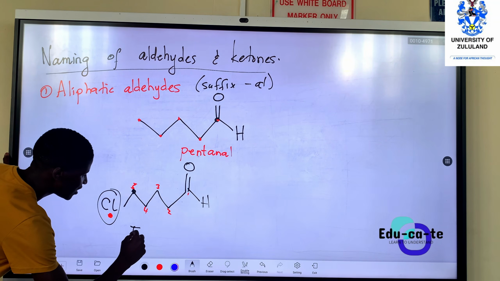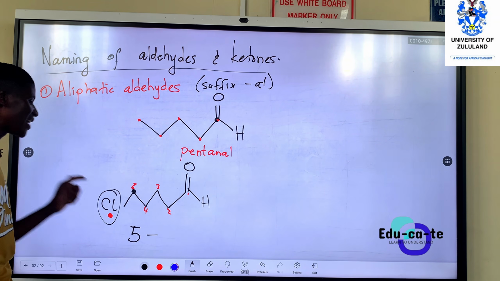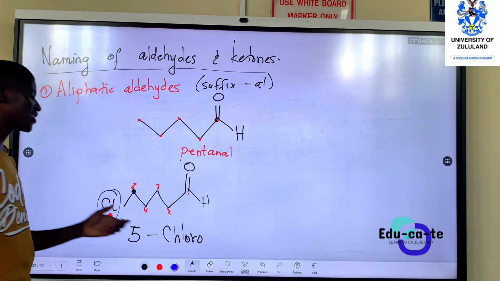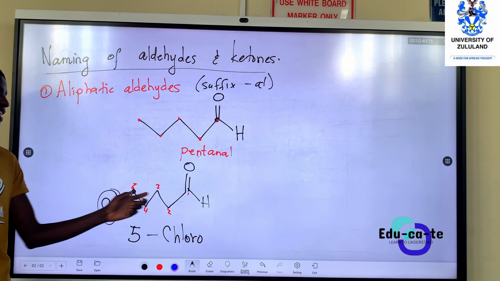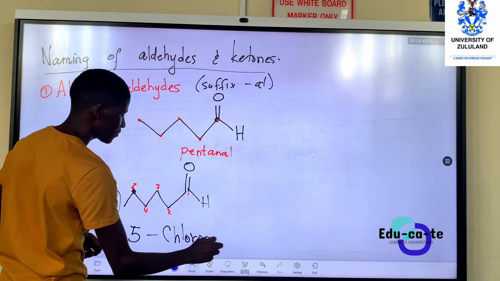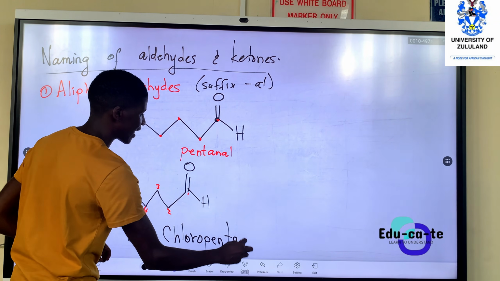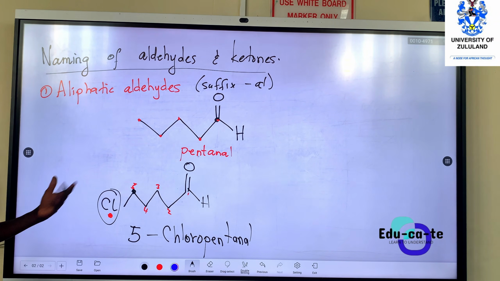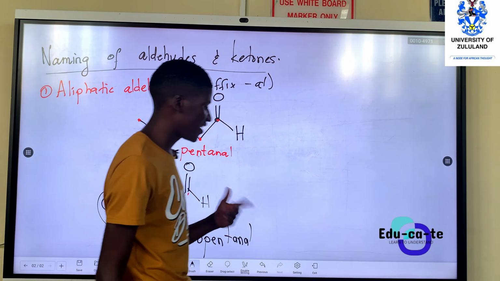The substituent is found on position 5, and it is chloro, because Cl, when we put it as a substituent, is chloro, and then this is pentanal. So this is 5-chloropentanal. So it's just simple, right? Yes. So these are the basic ones.